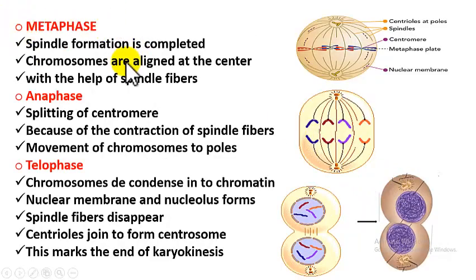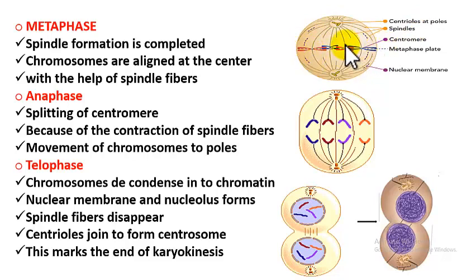Next is metaphase. So in metaphase, what happens is the spindle formation is completed. See here, the fibers are completely formed. They are big now. Now these protein fibers, which are thread-like, they hold the chromosomes and pull the chromosomes, keep them on the central line called metaphase plate. So the central line passing through the cell is called as metaphase plate, and the fibers drag the chromosomes, keep them on the metaphase plate.